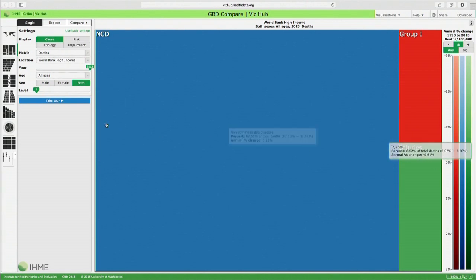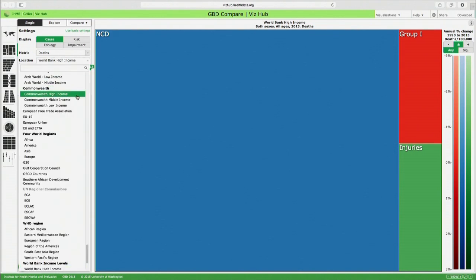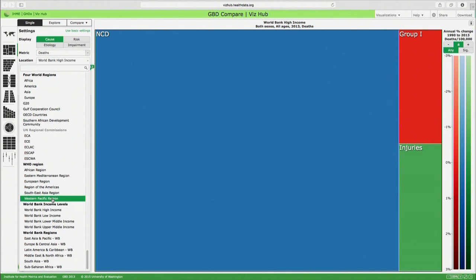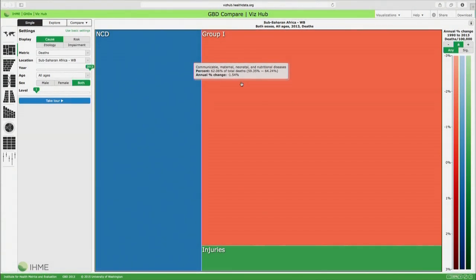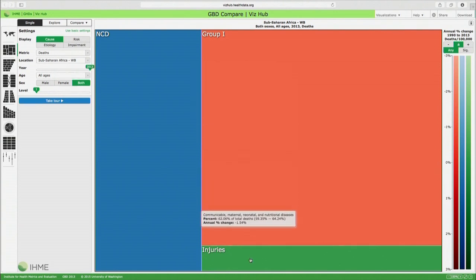And now let's look at one of the poorest regions of the world, and that's sub-Saharan Africa. Also, deaths for both sexes, all ages, for 2013. And here what we'll see is a really different picture. When we look at non-communicable diseases, they make up only about 31% of deaths. When we look at communicable, neonatal, perinatal, and nutritional conditions, they're about 62% of deaths, and injuries are about 7% of total deaths.